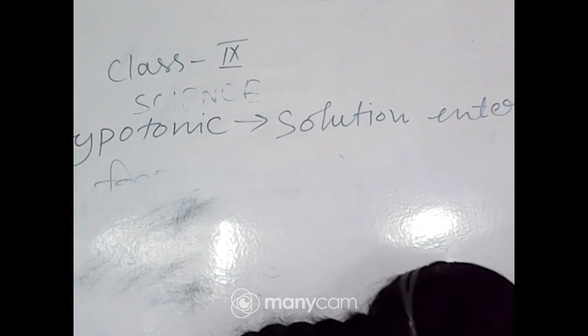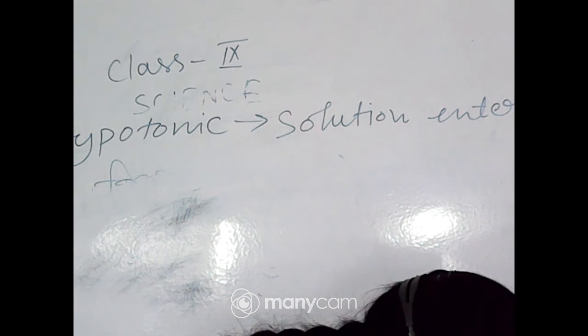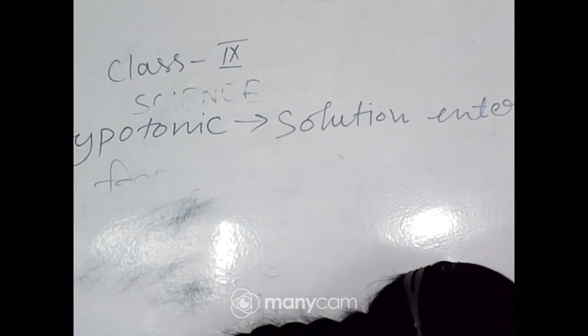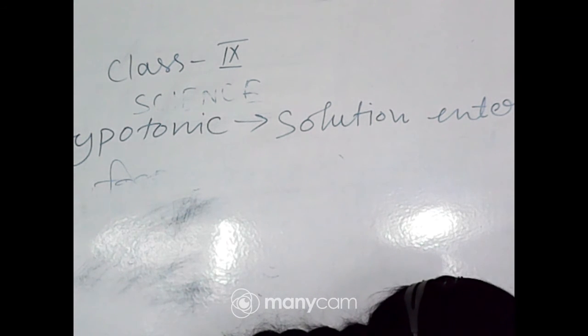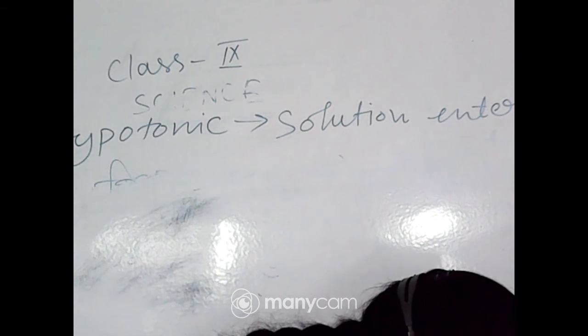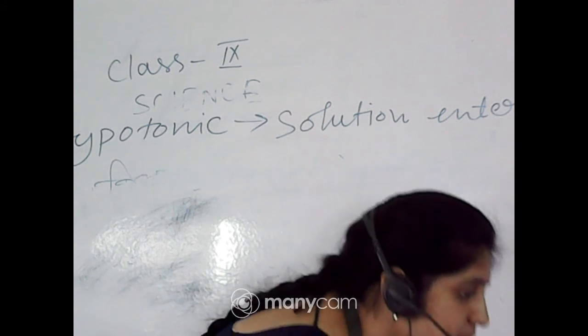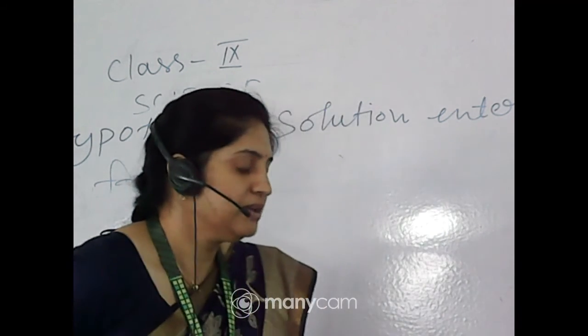What will happen if the cell bursts? The lysosome digests it, so the lysosome is called the suicidal bag. And ma'am, what is the difference between semi-permeable and permeable membrane?